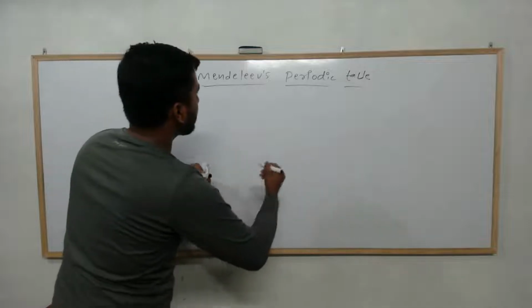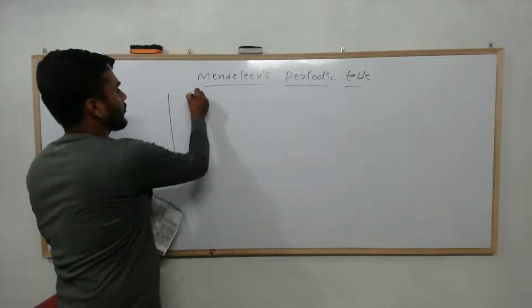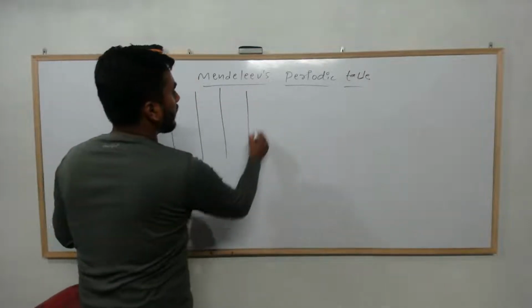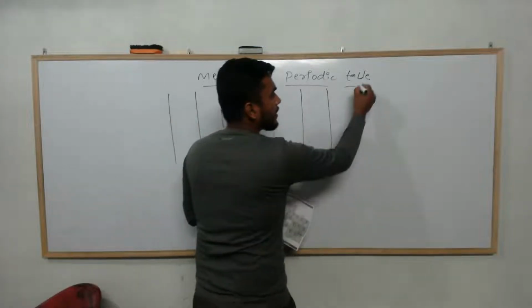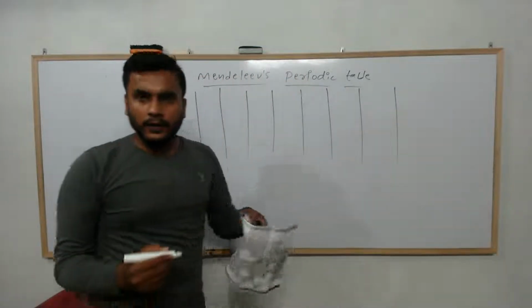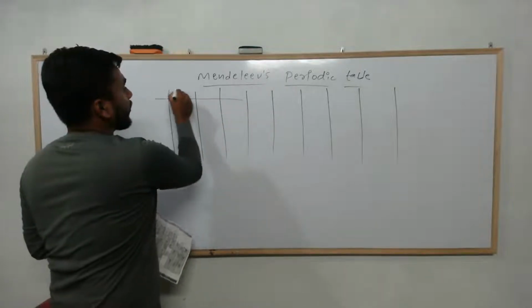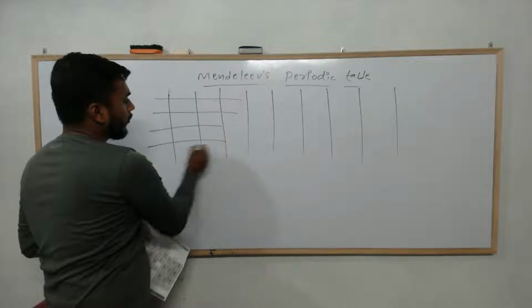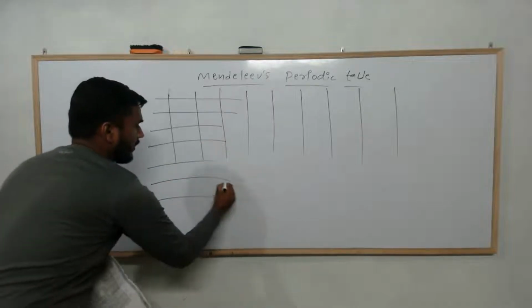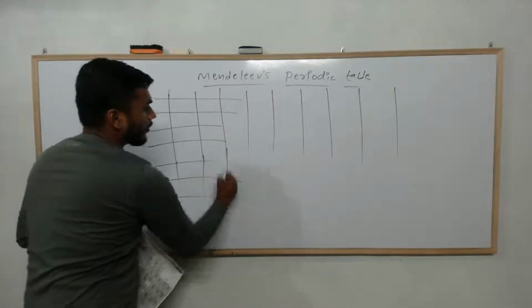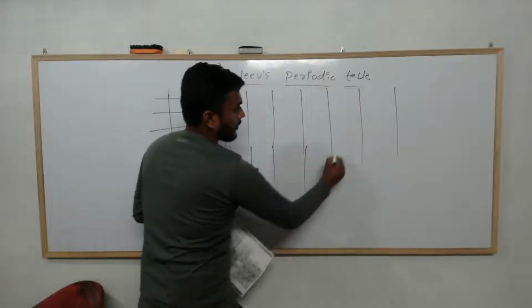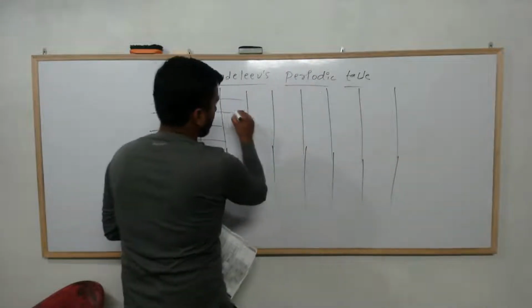What he did, he considered 8 vertical columns: 1, 2, 3, 4, 5, 6, 7, 8. 8 vertical columns and 7 horizontal columns: 1, 2, 3, 4, 5, 6, 7. Like this. He made a periodic table like this.